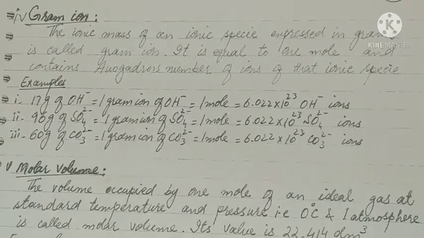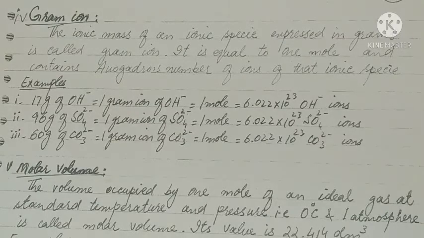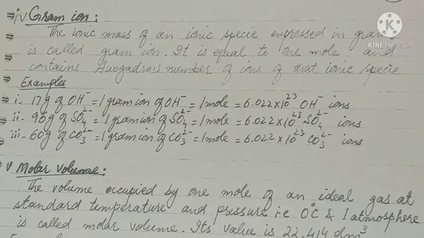96 gram of SO4²⁻ ions is equal to 1 gram ion of SO4²⁻, which is equal to 1 mole, which is equal to 6.022 × 10^23 SO4²⁻ ions. Similarly, 60 gram of CO3²⁻ ions is equal to 1 gram ion of carbonate, which is equal to 1 mole, which is equal to 6.022 × 10^23 carbonate ions.